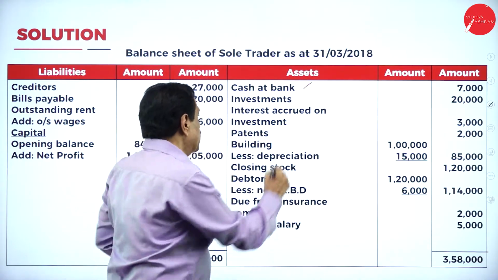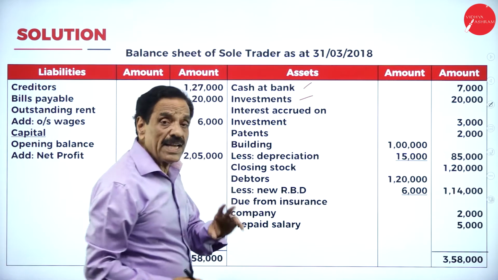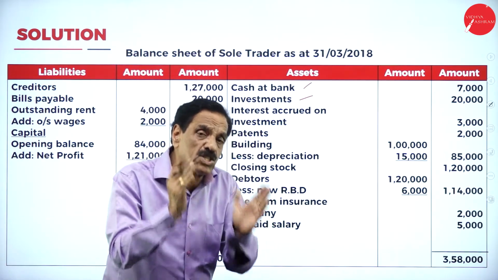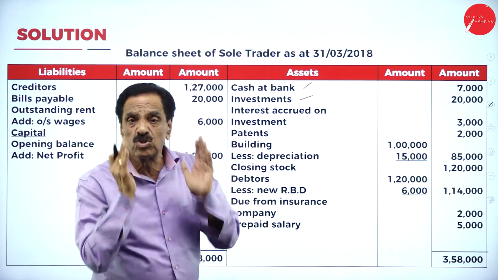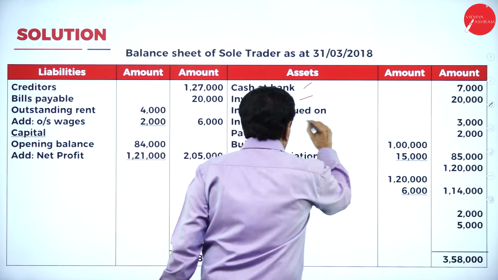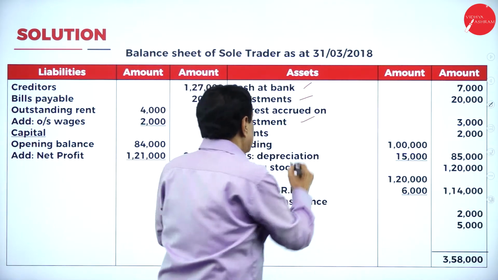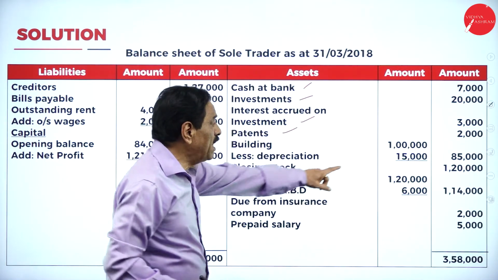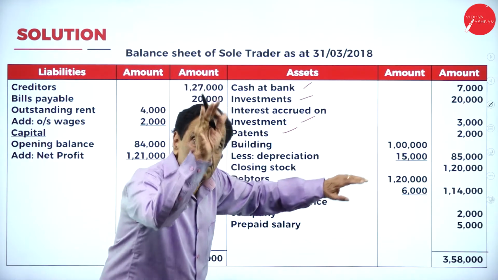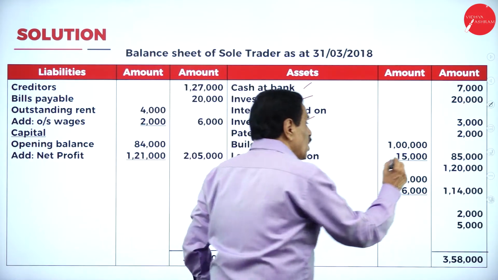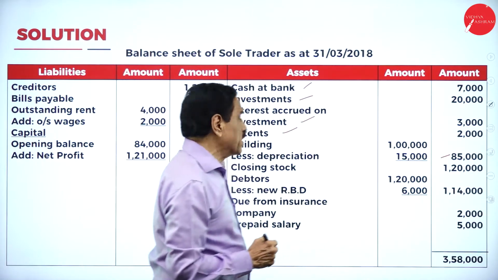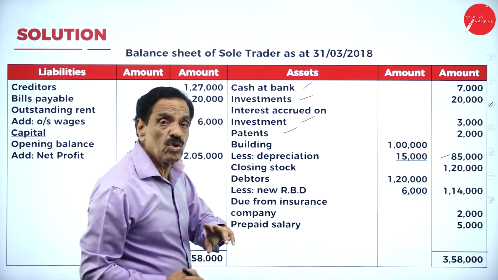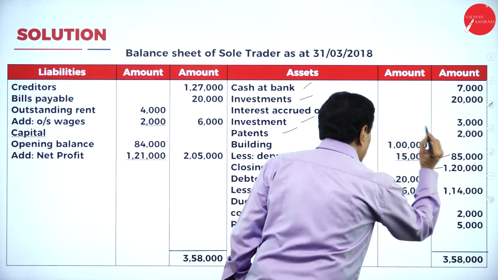Investment is an asset. I already explained interest accrued means interest receivable, which is an asset. Then patents and copyright are assets. Building: you got 1 lakh rupees. How much has come down? 15,000. Today the market value is 85,000. Then unsold stock is 1,20,000.